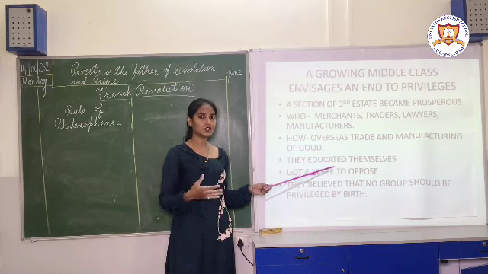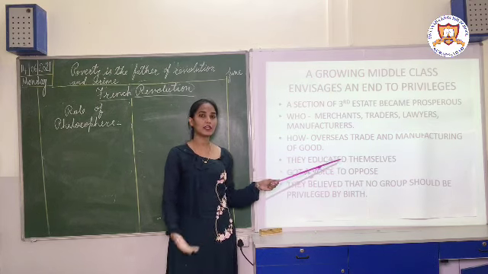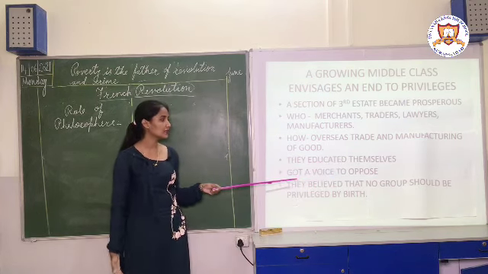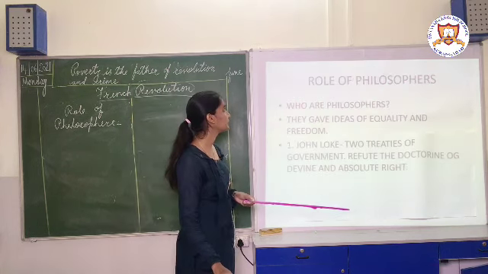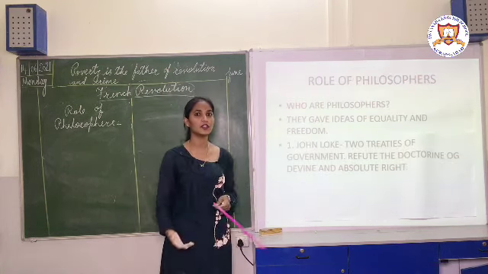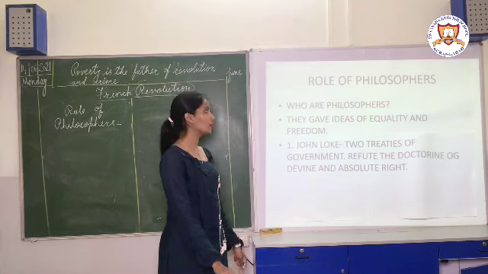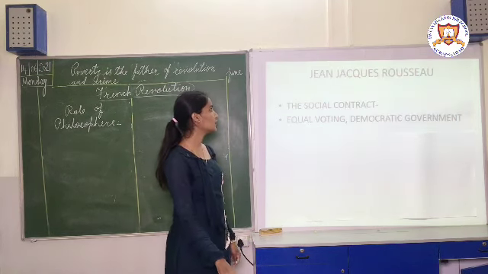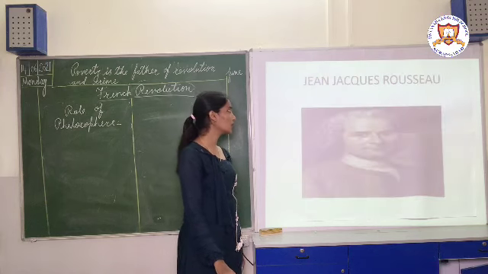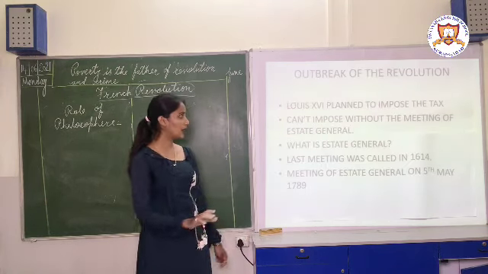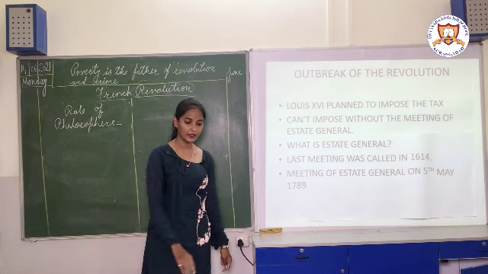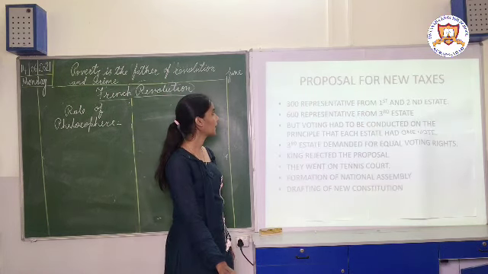So when they became richer, they started getting educated, and they got a voice against whatever wrong things were going on in France. And from whom did they take the inspiration? They took the inspiration from the philosophers. Who were the philosophers? John Locke, Jean-Jacques Rousseau and Montesquieu. Okay. Now the outbreak of the revolution will start in tomorrow's lesson.